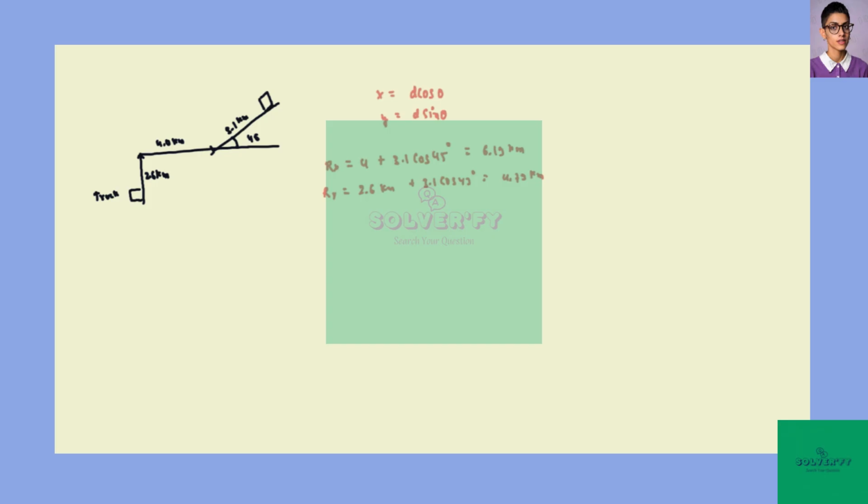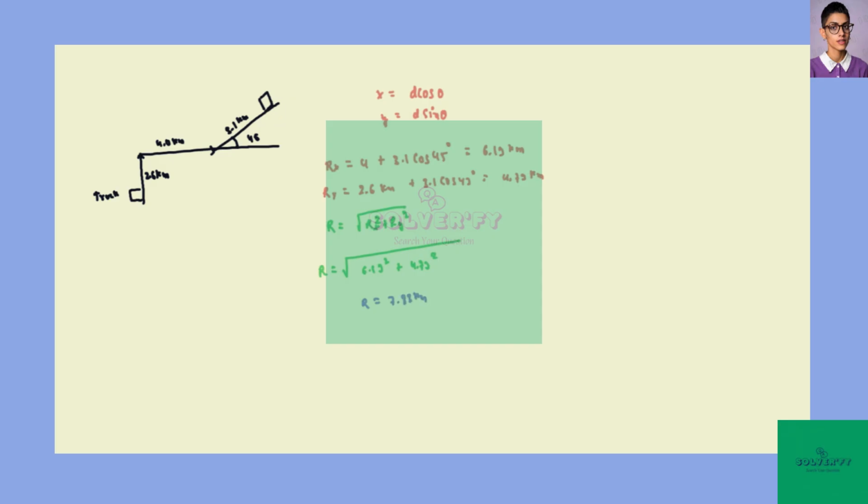Now, using the Pythagorean theorem to find the resultant displacement of the truck, we have r equal to square root of rx squared plus ry squared. When putting the values, we have r equal to square root of 6.19 squared plus 4.79 squared. And on solving, we will get the value of r as